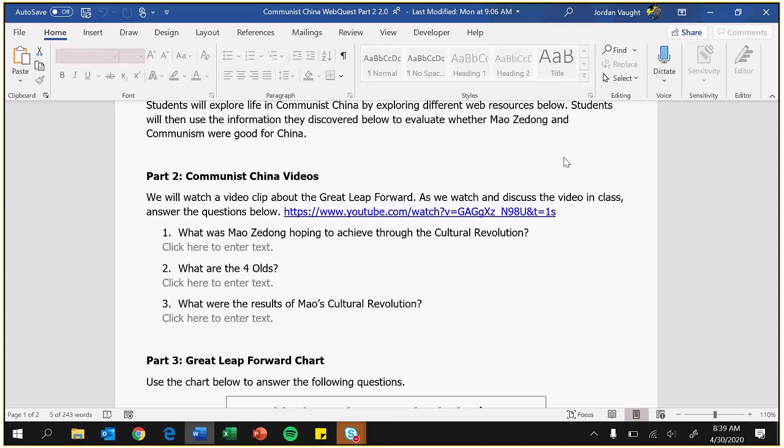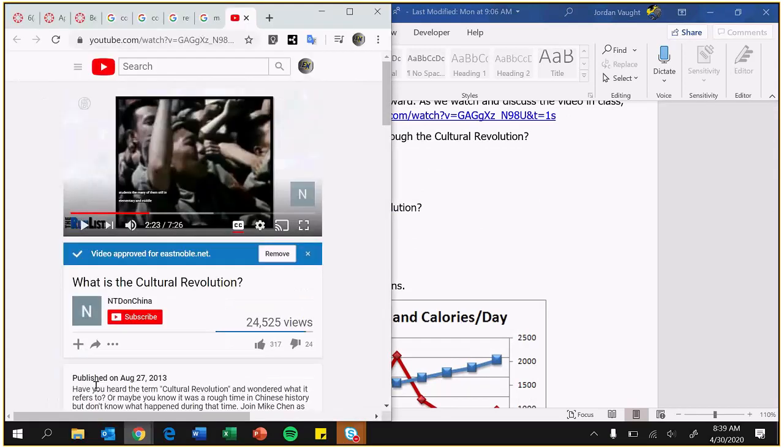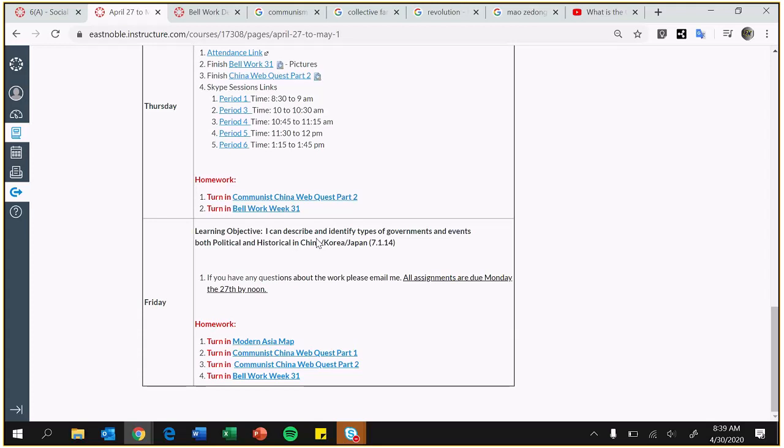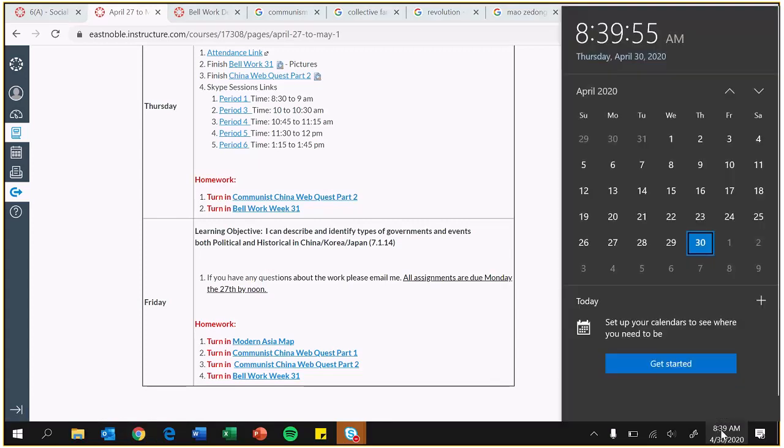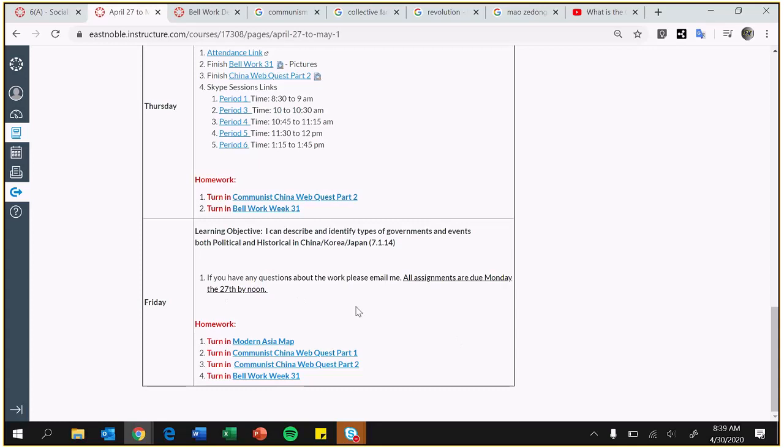Okay, all right, so that will take you to the end of this week. So we'll go back to here. You go ahead and turn it in right there. So turn in bell work right there, turn in the part 2 right there, and down here you can see you can turn in everything. So this is everything that's due for me this week. Okay, remember, all things are due not by the 27th but by the 4th. Okay, so I gotta go back, change up 4th by noon.